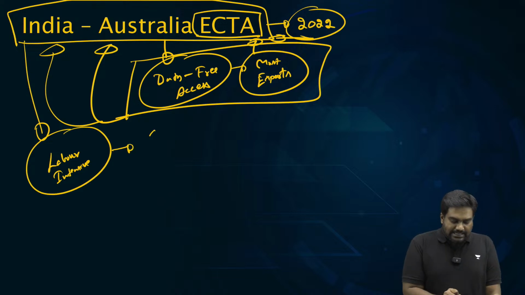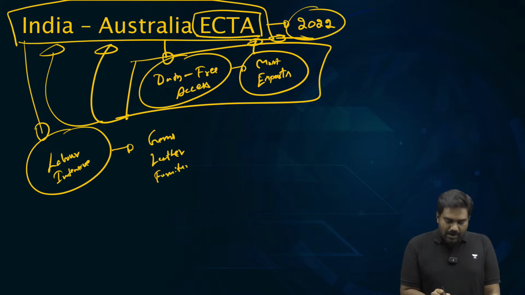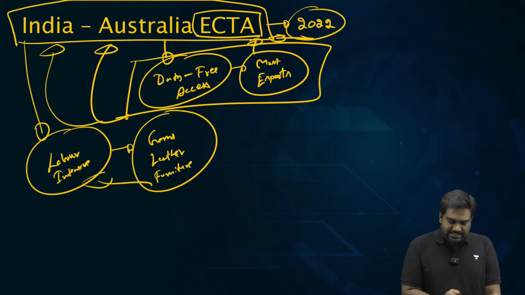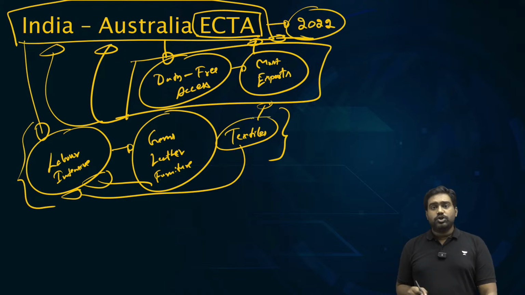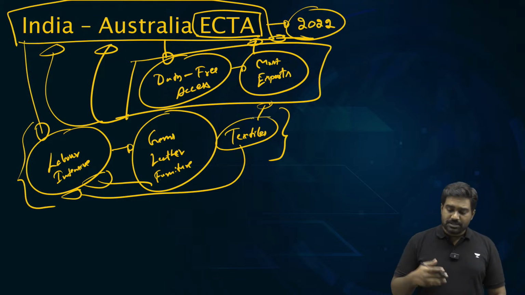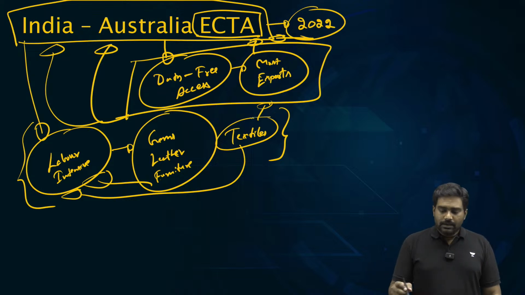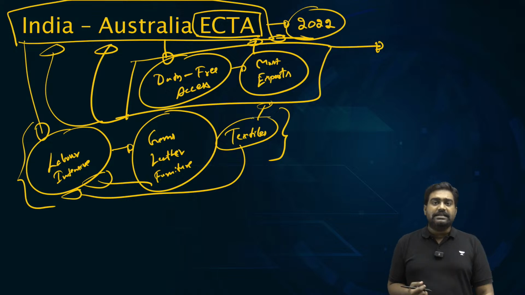India's labor-intensive industries like gems, jewelry, leather, furniture industry, pharma industry, and even medical devices, textiles, such industries which can create jobs, they will benefit by increased exports to Australia, right? We can create more jobs. The aim is to create up to 1 million jobs just through this trade agreement. The agreement has worked very well in the last couple of years. It has significantly increased the trade volume.